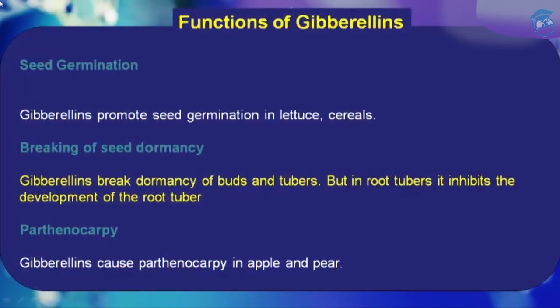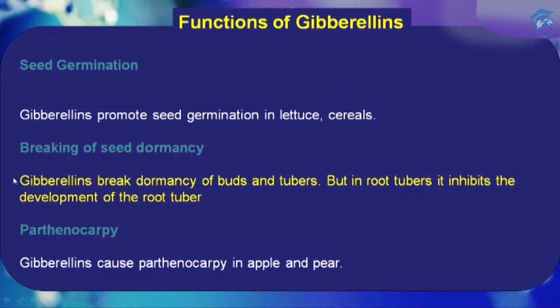Another function of gibberellin is seed germination. Gibberellins promote seed germination in lettuce and cereals, and they help in breaking seed dormancy. Dormancy means when a seed remains inactive and waits for the favorable season. So when you apply gibberellin to a dormant seed, it breaks the dormancy of buds and tubers, but in root tubers it inhibits the development of root tubers. Just remember that. That means it does not show any root elongation, but it shows shoot elongation. Shoot elongation means stem elongation.